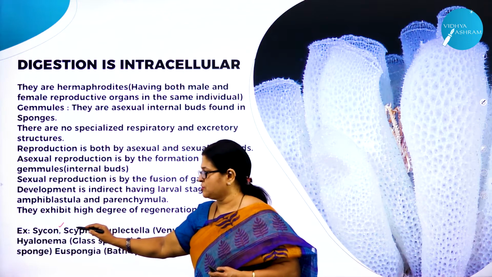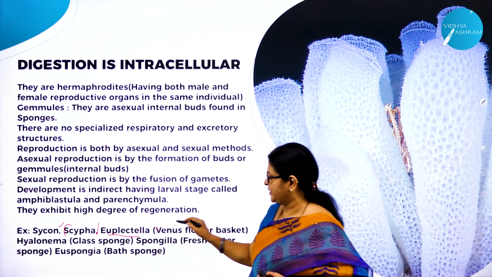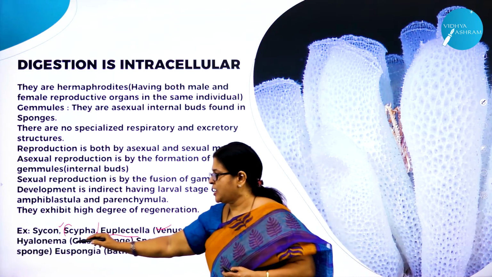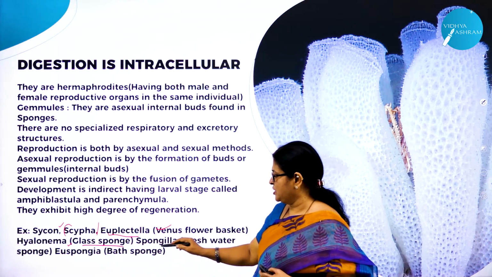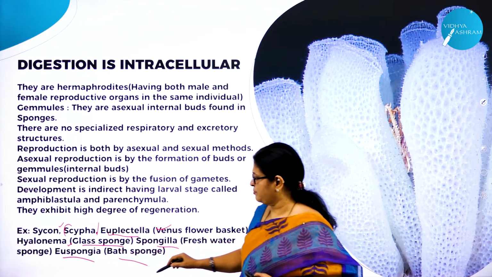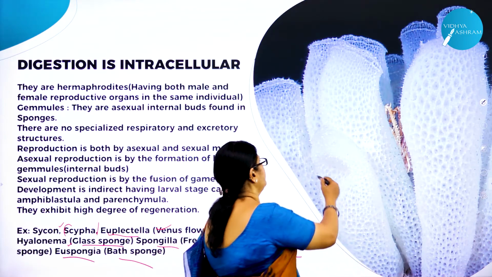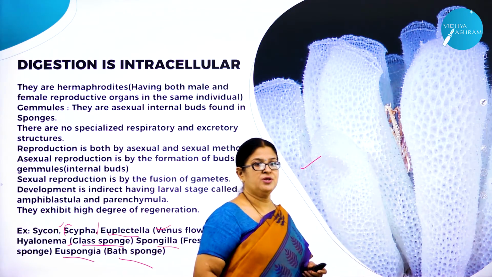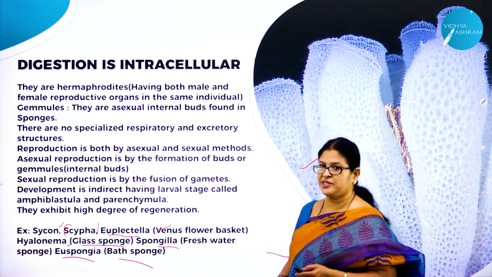Cycon. Cycon is also called Scypha. Then Euplectella, that is Venus flower basket. Hyalonema, that is the glass sponge. Spongilla, that is the freshwater sponge. Then Euspongia, that is the bath sponge. So this is a picture of what? Venus flower basket. So all these are the very important characteristic features.